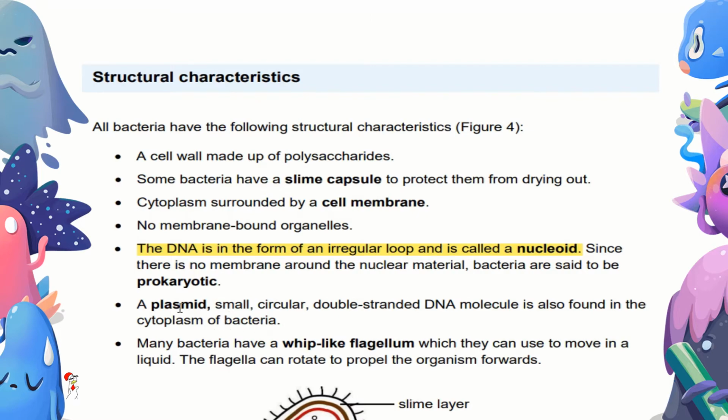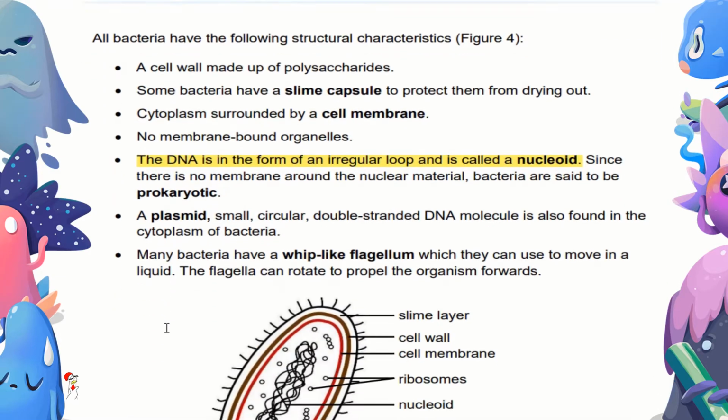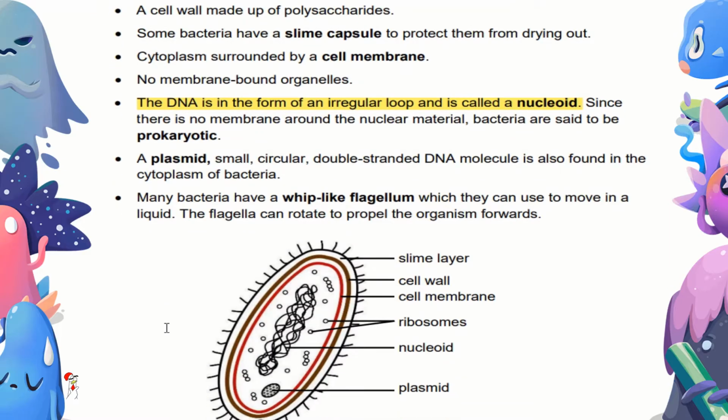Plasmids are small circular double-stranded DNA molecules also found in the cytoplasm of bacteria. Many bacteria have a whip-like flagellum which they can use to move in a liquid. Flagella can rotate to propel the organism forward.